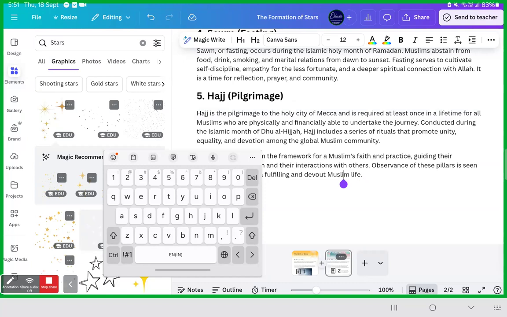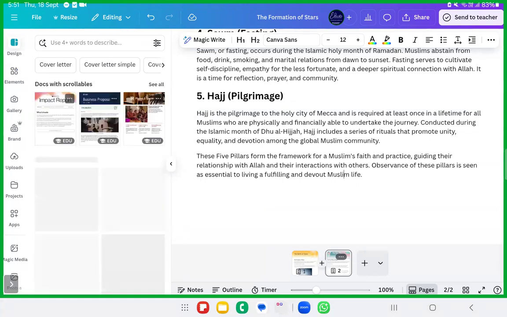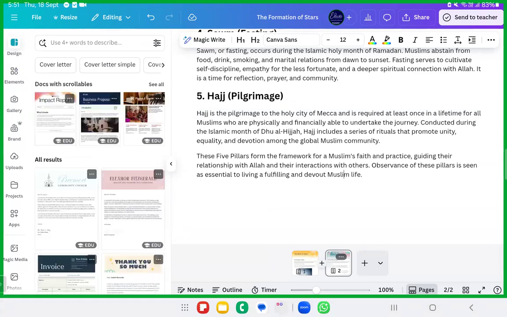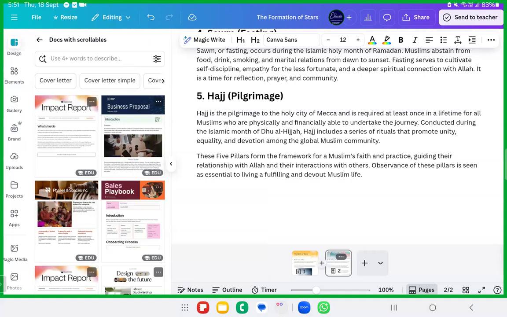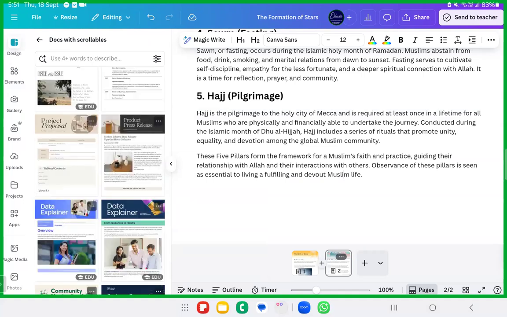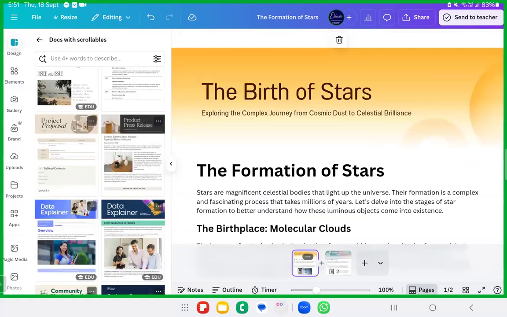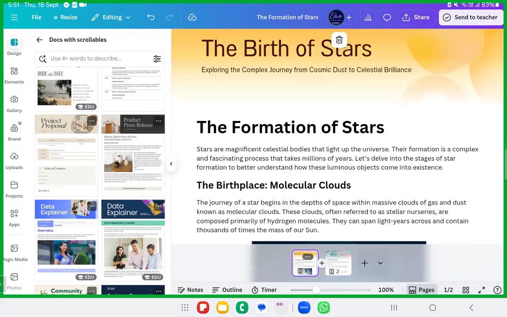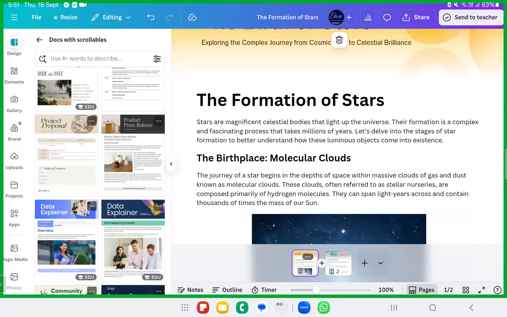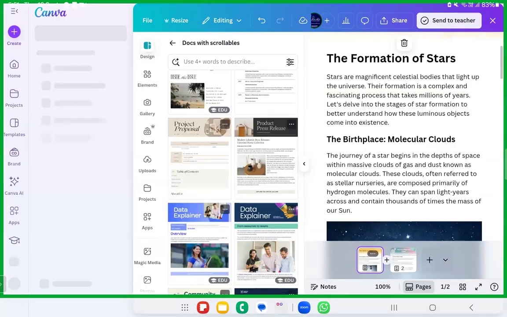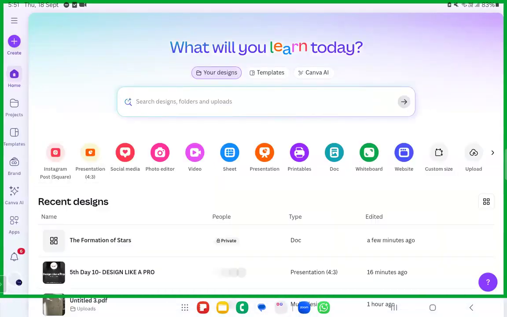Fine. So if you want to go ahead with the designing, if you want to see some of the scrolls that will help you, you can just take those cover scrolls and go ahead with that. These are just the examples that you can go ahead with. Okay, let's just go ahead. Document creation. Have you all understood what documents are now? If you are pro with Microsoft Office Word, then you will understand that this is a very excellent choice, rather than going ahead with Microsoft Office Word.